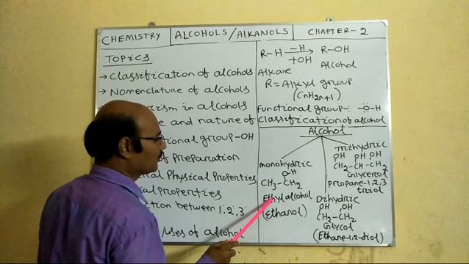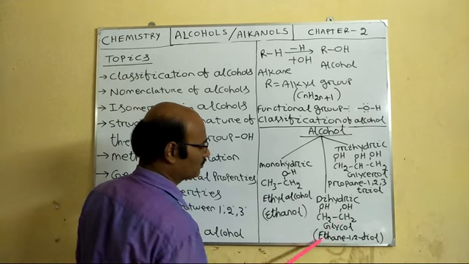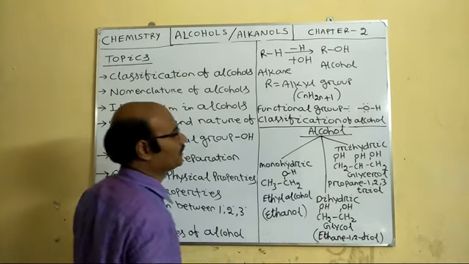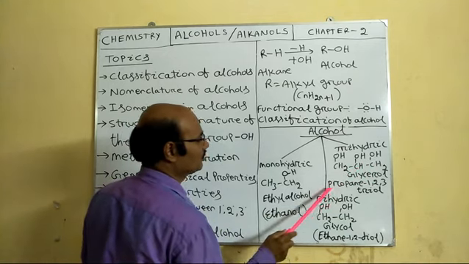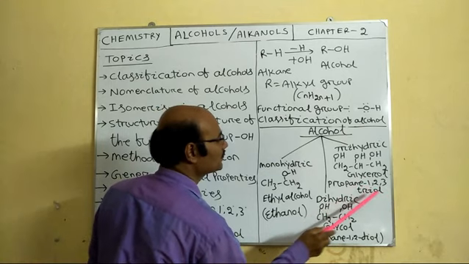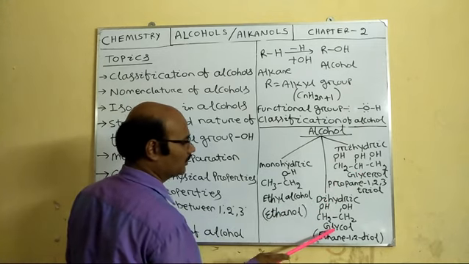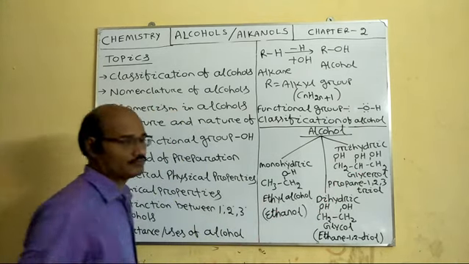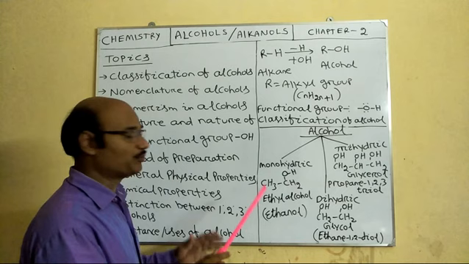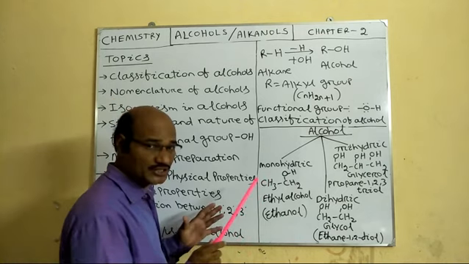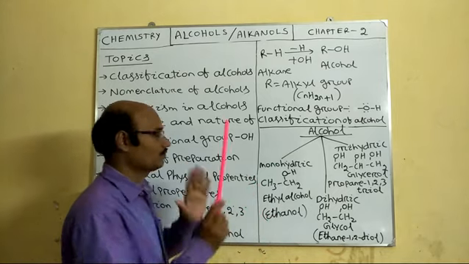CH3CH2OH is called ethyl alcohol or ethanol. CH2OH, CH2OH is glycol or ethane-1,2-diol. CH2OH, CHOH, CH2OH is called glycerol or propane-1,2,3-triol. So this is the IUPAC name, and this is the common name. Out of these, the monohydric alcohol is the important one. Whatever we discuss in this chapter is relevant to monohydric alcohol only.